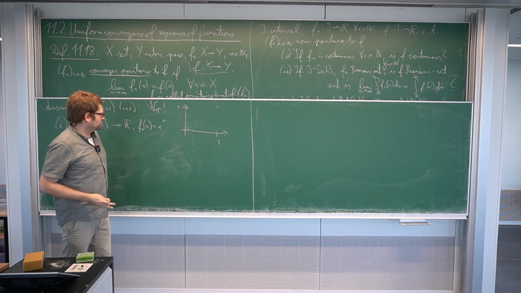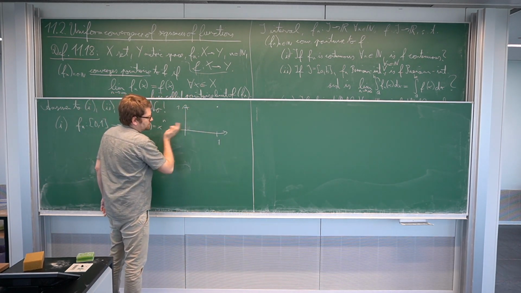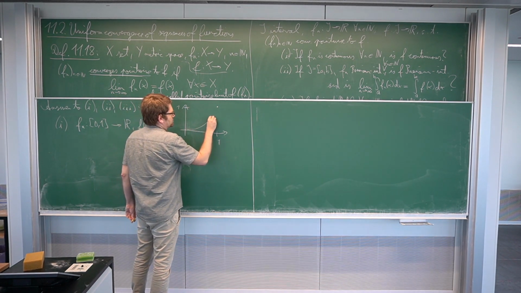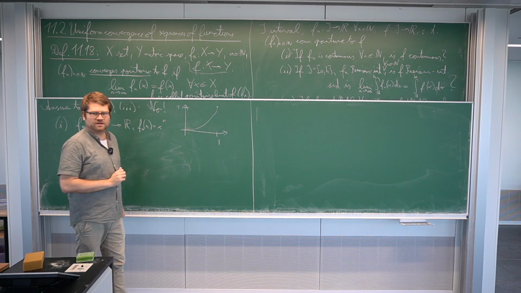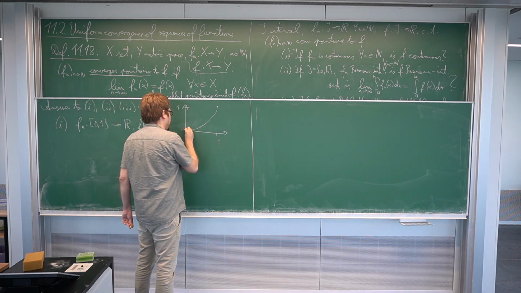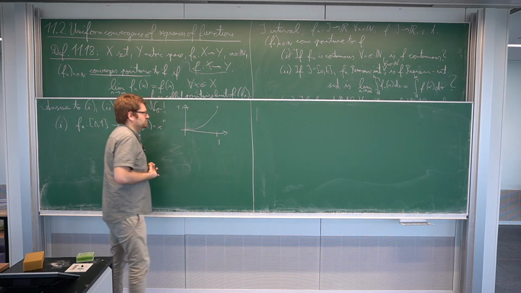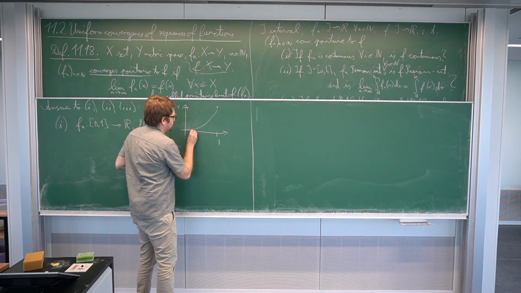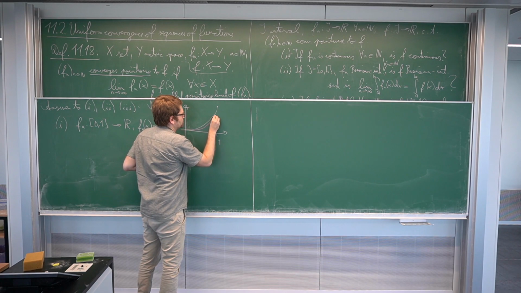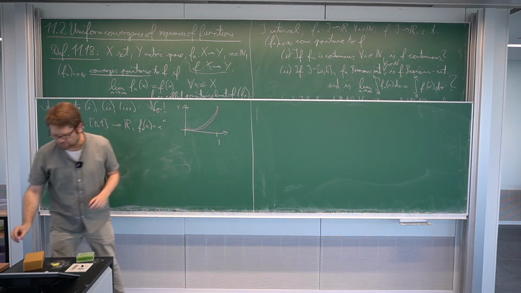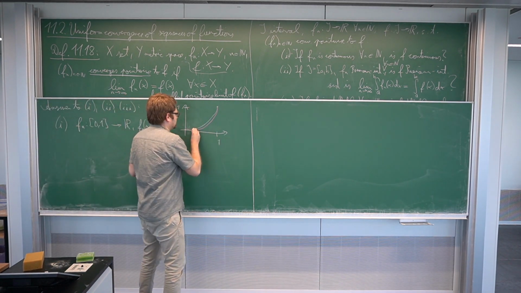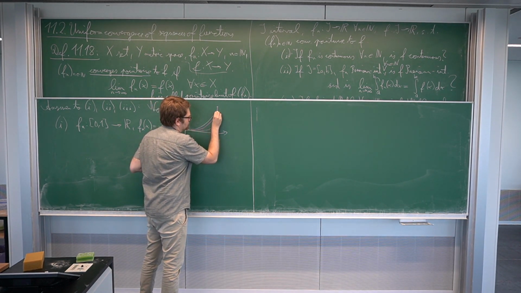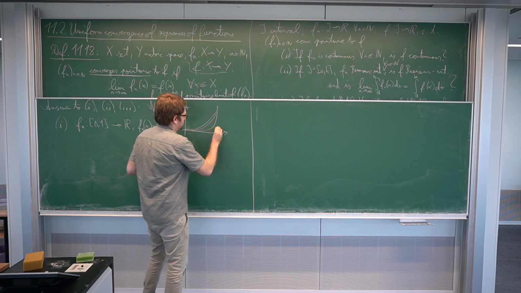For n equal to 1, we just get the diagonal line. For n equals 2, we would have some segment of a parabola. For higher indices it looks similar, but with a slight difference: it takes longer to rise and then goes steeper up there. At some point we would have a function like this, so it's getting further and further toward the steep shape, and so on.